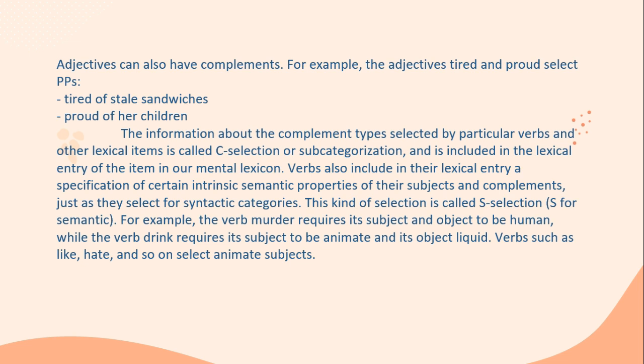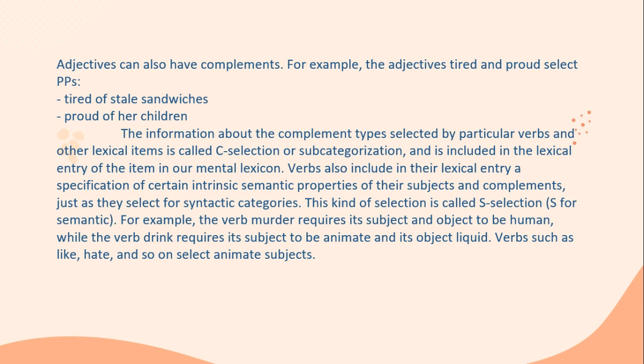We apologize for the clash of symbols, but that's what it's like in linguistic literature. Verbs also include in their lexical entry a specification of certain intrinsic semantic properties of their subjects and complements, just as they select for syntactic category. This kind of selection is called S selection, S for semantic.